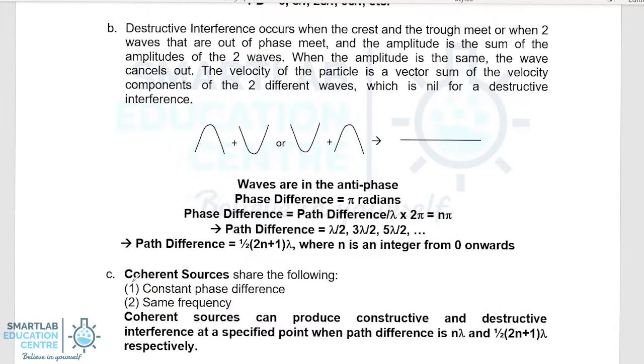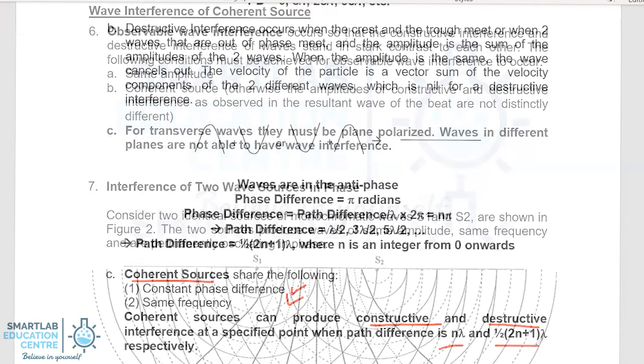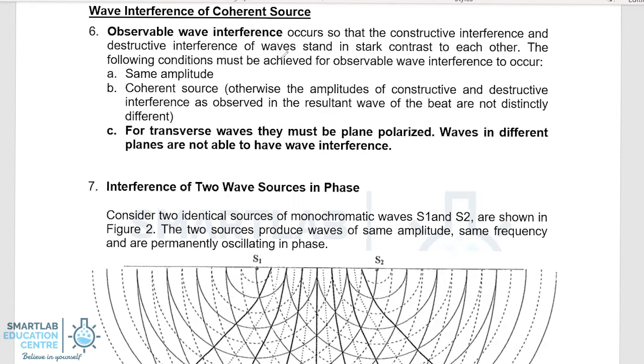Next, we look at the definition of coherent sources. Coherent sources share the following, which means they have the same constant phase difference and they have the same frequency. Coherent sources therefore can produce constructive and destructive interference when the path difference is n lambda or (2n plus 1) half lambda. Let's take a look at observable wave interference.